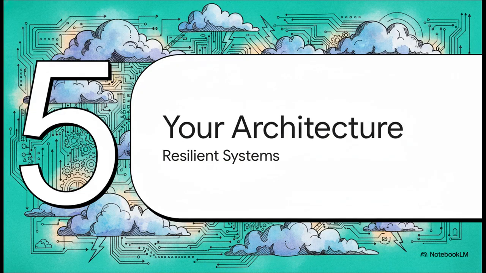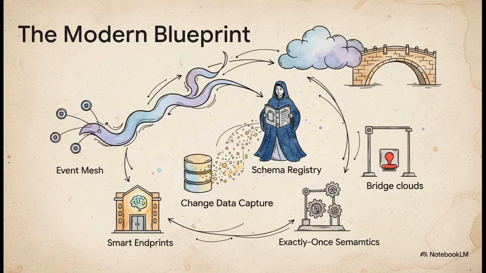Wow, we've covered a ton of ground, right? We looked at the problems, the communication backbone, the smart services, and the data flow. So now, let's put it all together into a practical blueprint you can actually use for building these kinds of resilient, multi-cloud systems. Think of this as your new architecture checklist.